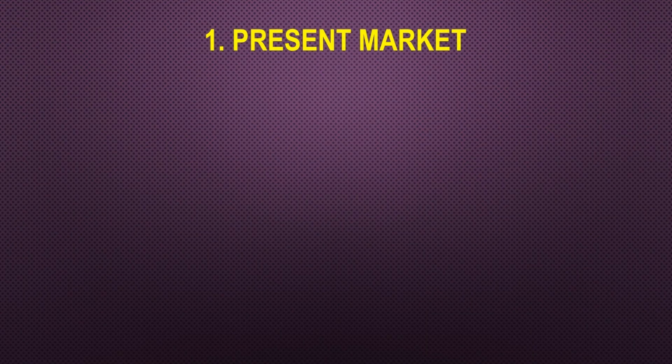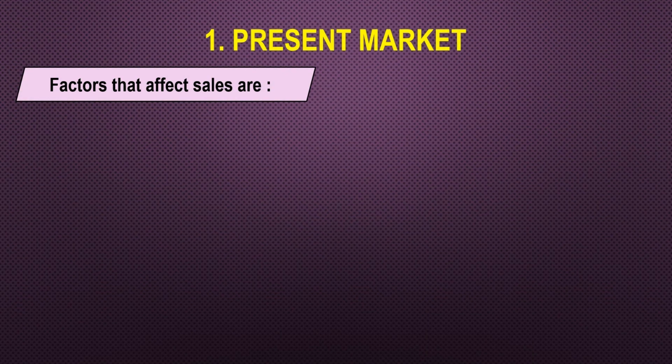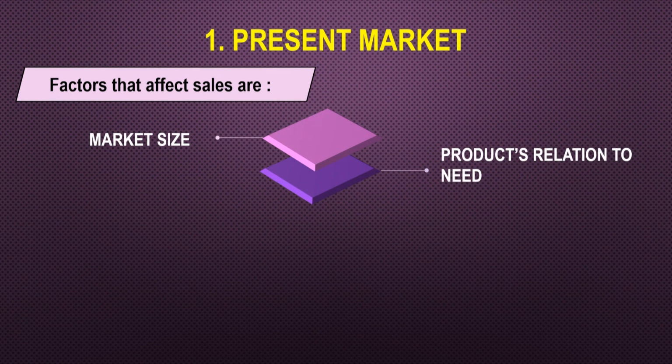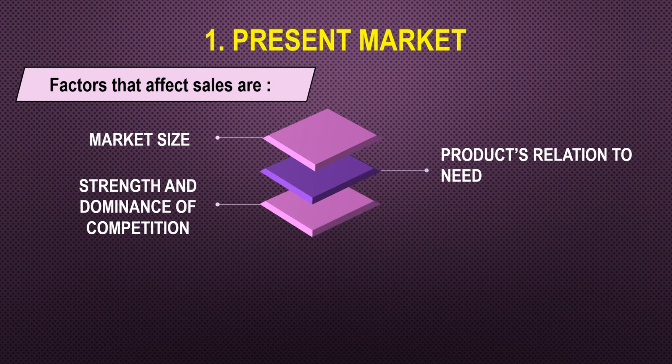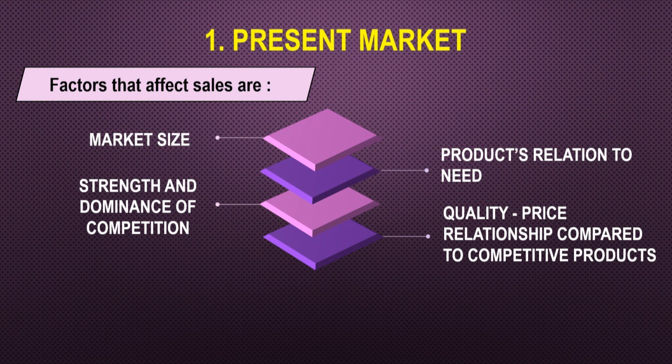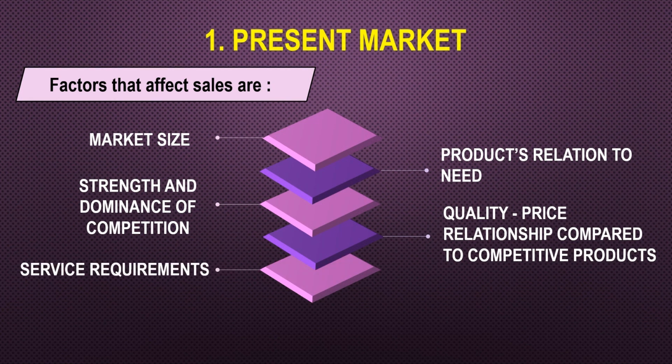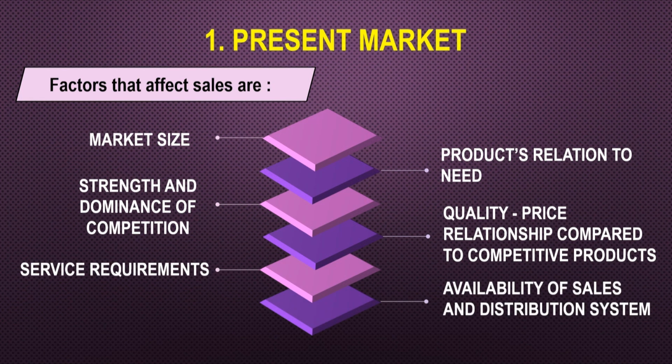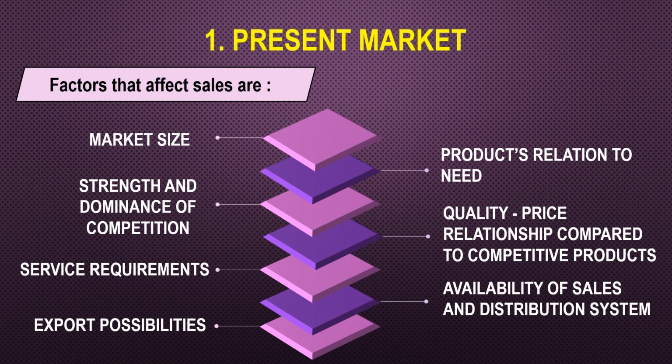So, the first is the present market. The factors which affect the sales are the size of the market, and products in relation to the need. If it is a need based product, it will definitely sell. If it is a luxury based product, it may or may not sell. Then the strength and the dominance of the competition. Then you have to see the quality price relationship, at what quality you want to offer, and accordingly the price will fluctuate depending on the quality, compared with the competitive products. Then the service requirements, then availability of the sales and after sales distribution systems, then export possibilities.